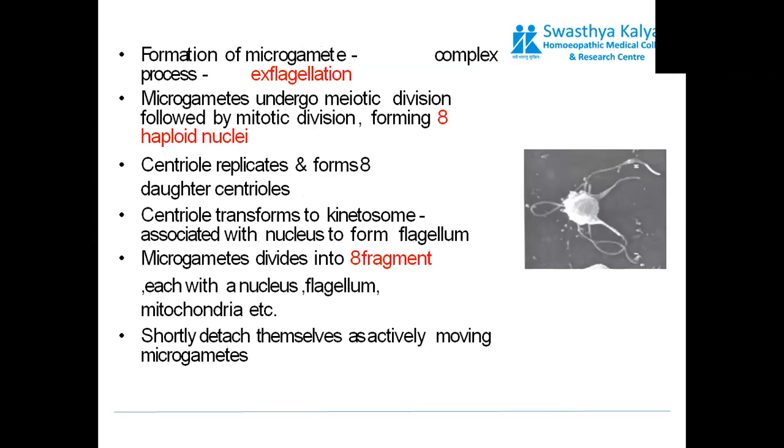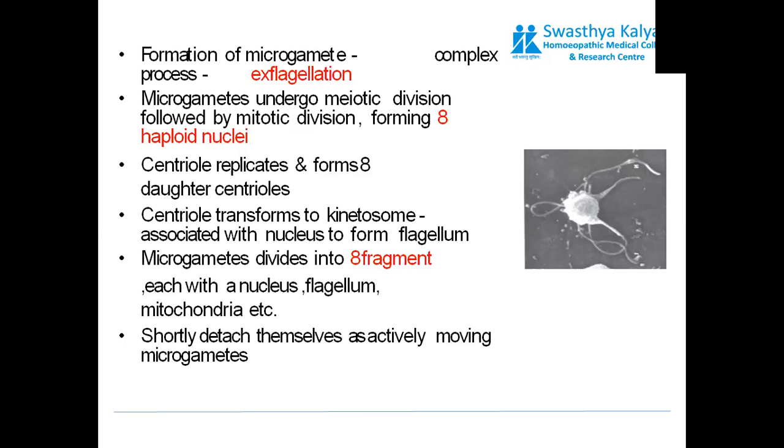Formation of microgametes is a complex process that is known as exflagellation. The microgametocyte undergoes meiotic division followed by mitotic division, forming 8 haploid nuclei. So it's quite understandable. Microgametocyte will undergo meiotic division to form 4 cells, and these 4 cells will undergo mitotic division to form 8 cells.